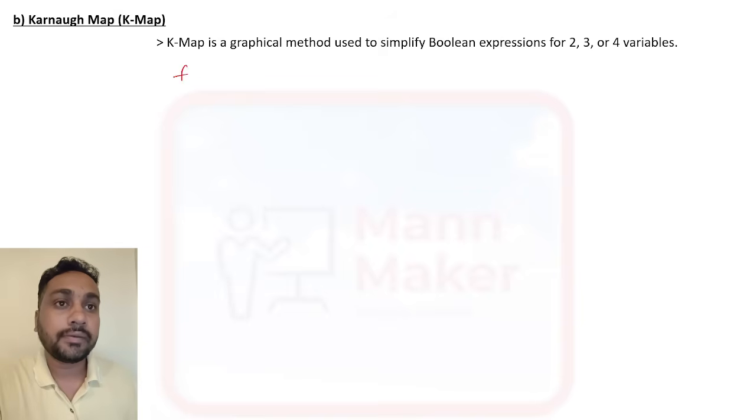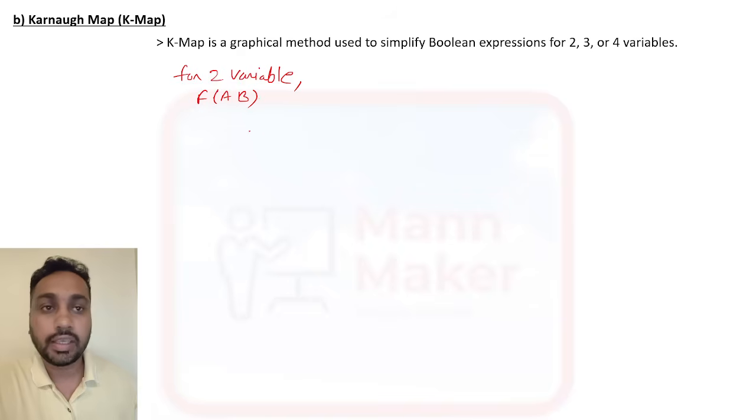So first we will see two variable. For two variable, how will you design f of A B? Two variable means A B only.